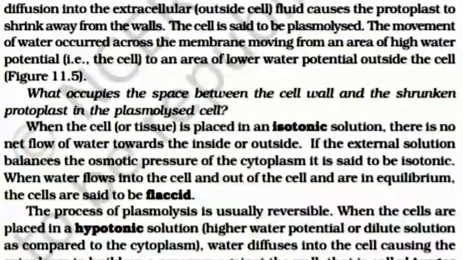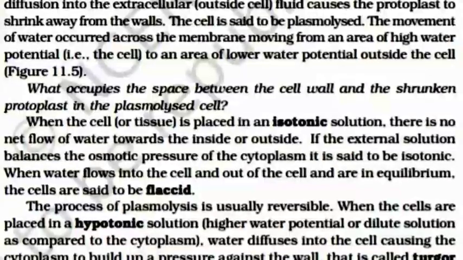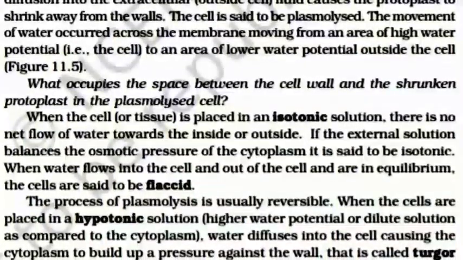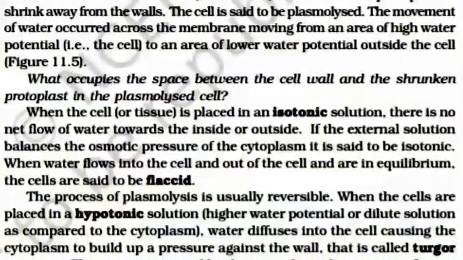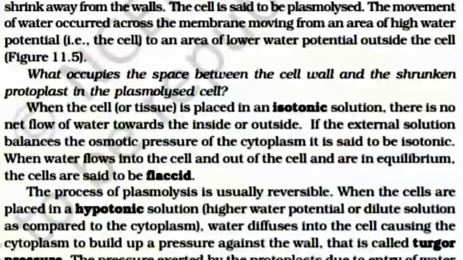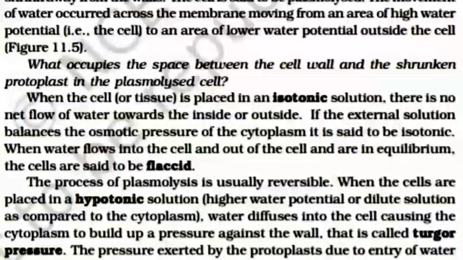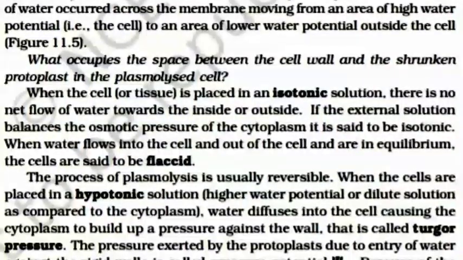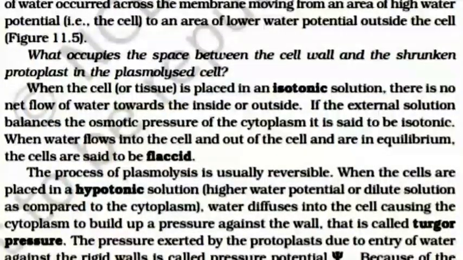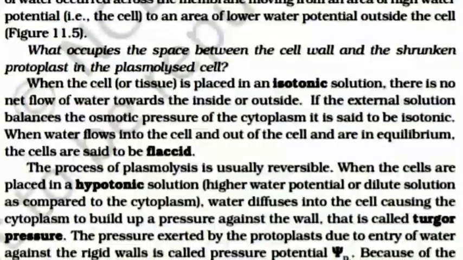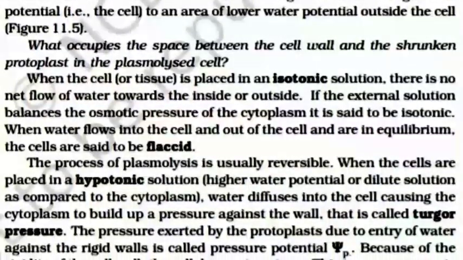The movement of water occurs across the membrane, moving from an area of higher water potential, the cell, to an area of lower water potential outside the cell. What occupies the space between the cell wall and the sunken chloroplast in the plasmolyzed cell?